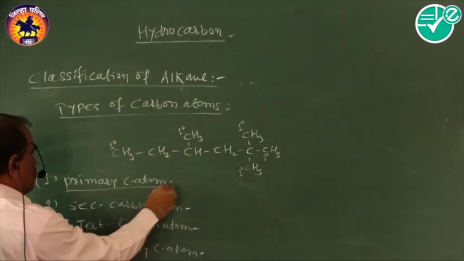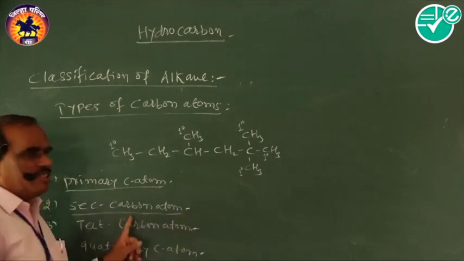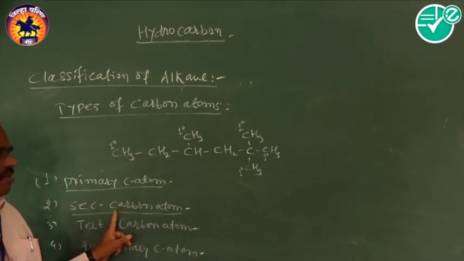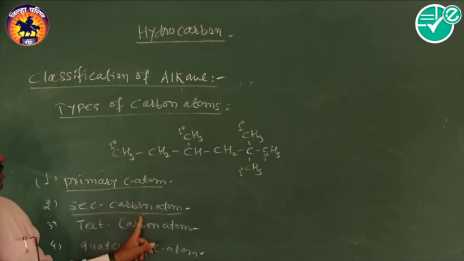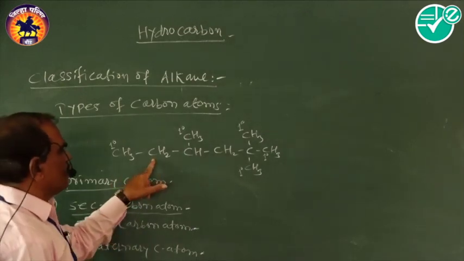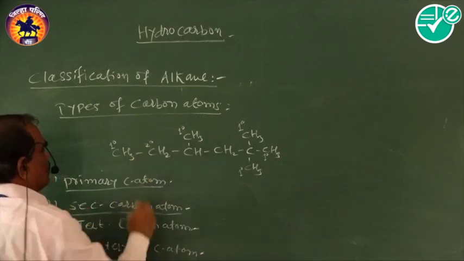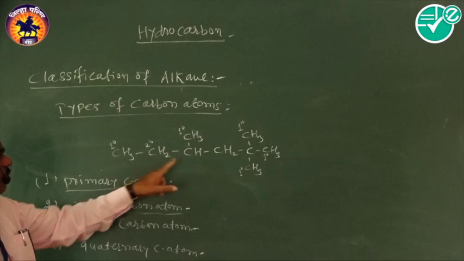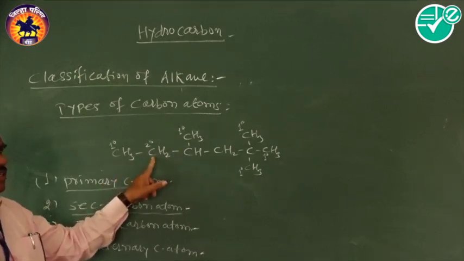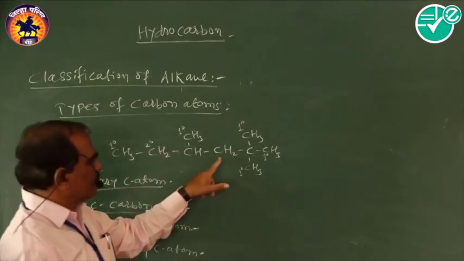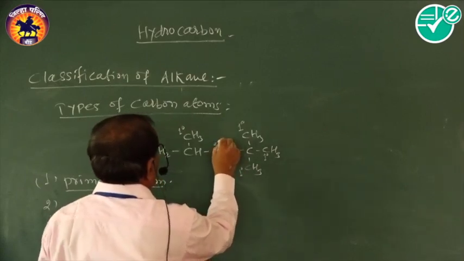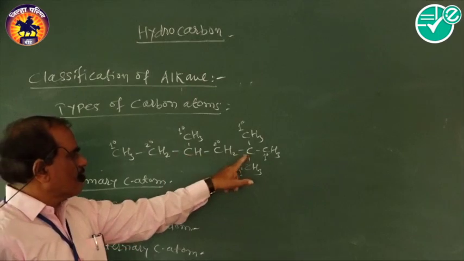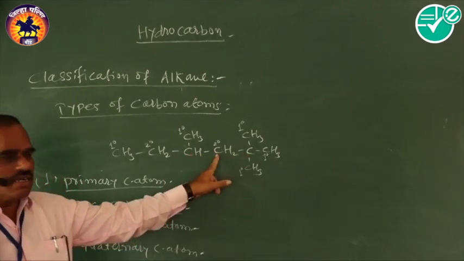Then secondary carbon atoms. A secondary carbon atom means the carbon atom which is attached to two other carbon atoms. Here in this case, this is a secondary carbon atom because it is attached to two different carbon atoms. Again, this carbon atom is also a secondary carbon atom because it is attached to two different carbon atoms.